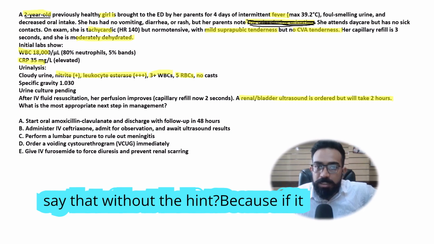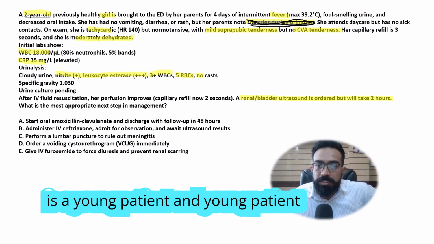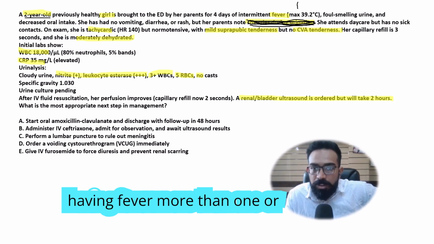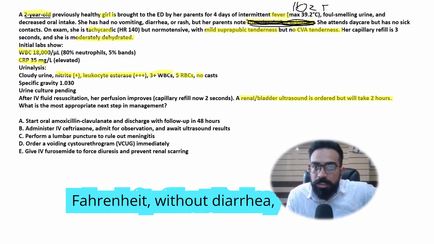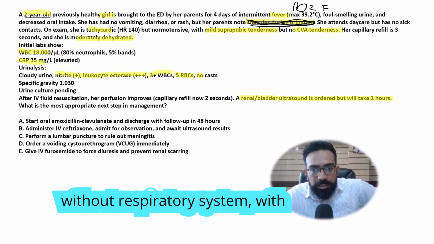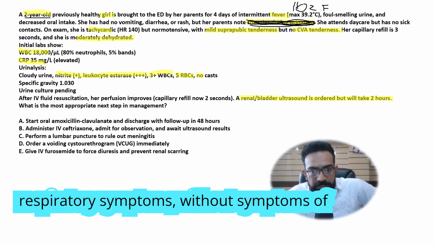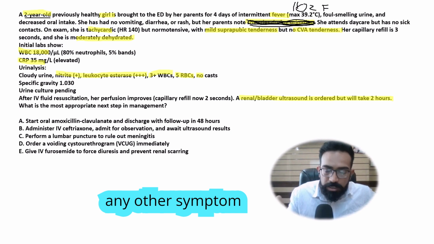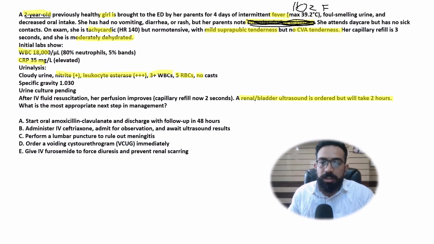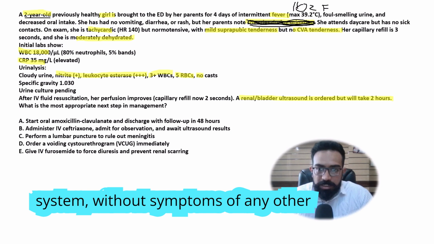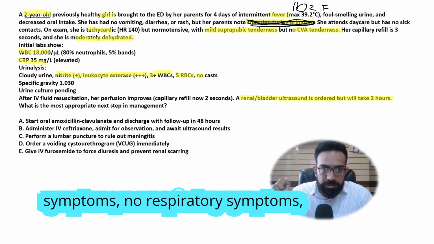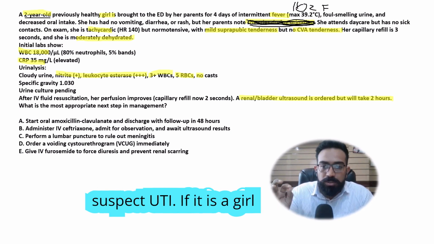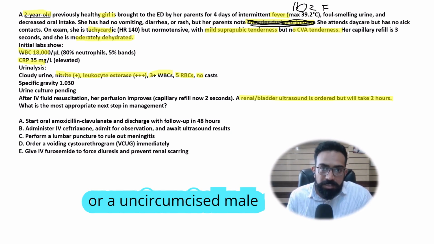Then how will you say that without the hint? If it is a young patient having fever of more than 102 Fahrenheit, without diarrhea, without respiratory symptoms, without symptoms of any other system, so no GI symptoms, no respiratory symptoms, no neurologic symptoms, then you should suspect UTI if it is a girl or an uncircumcised male child.